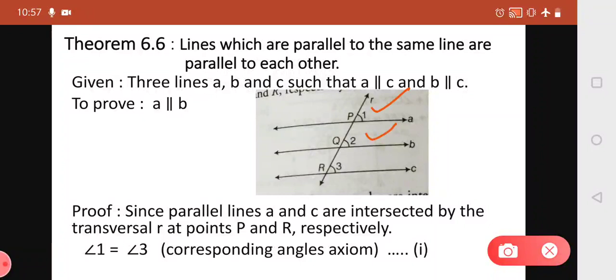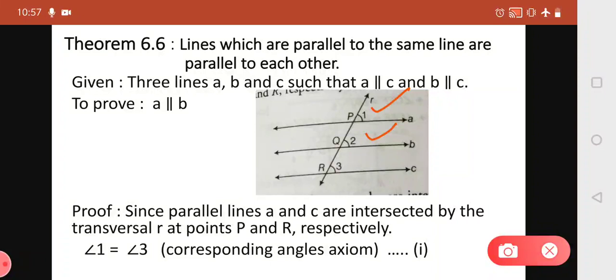But looking at the figure, when a transversal intersects two lines, why are we taking only two lines and not two parallel lines? Because it is not given in the statement that A is parallel to B. This we have to prove. So for proving this, we got that these two angles, which are made when two lines are intersected by a transversal and are a pair of corresponding angles, are equal.